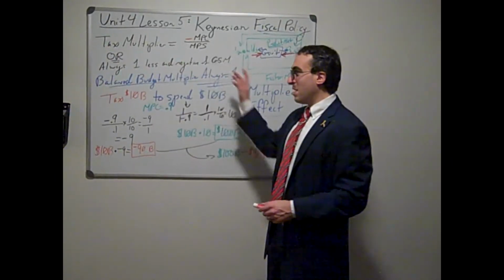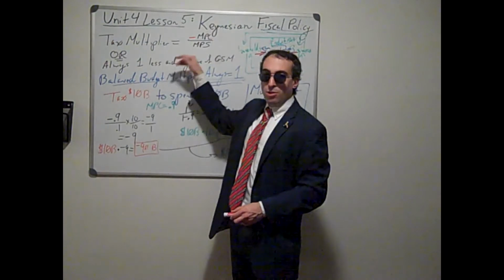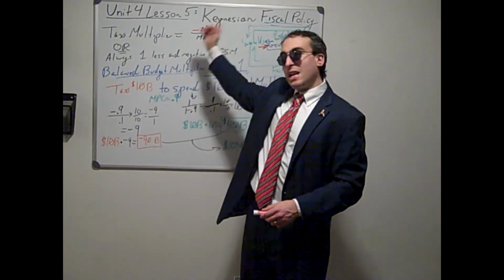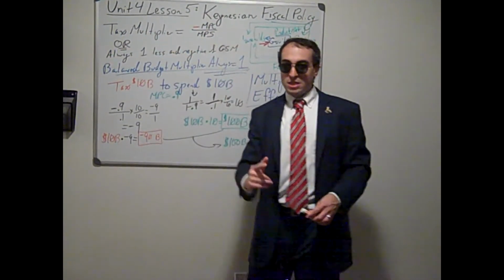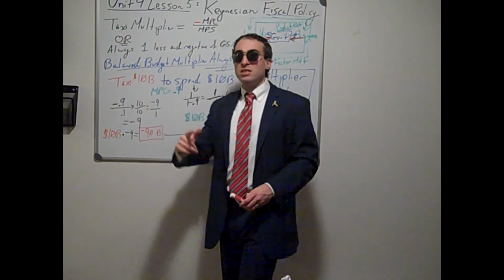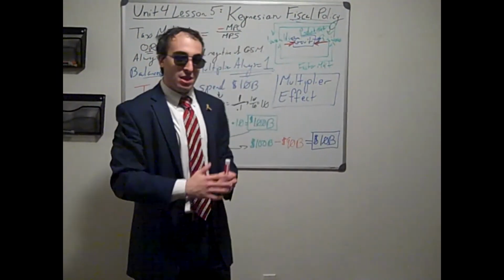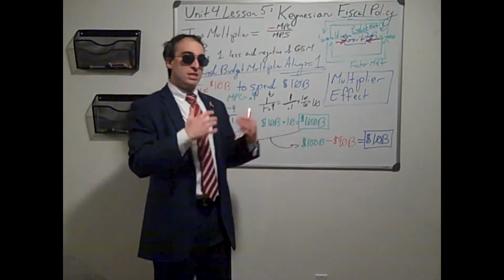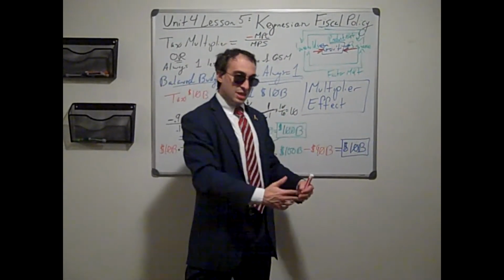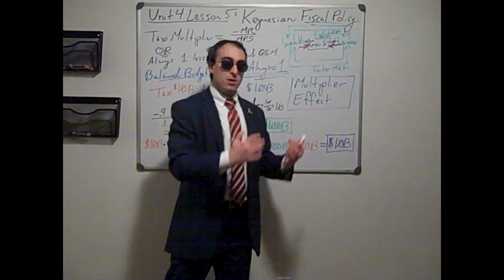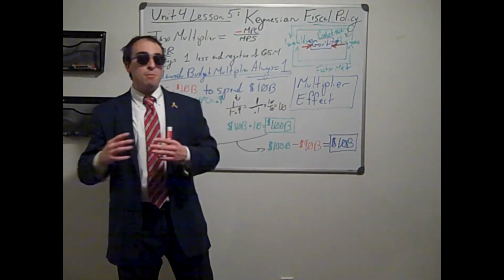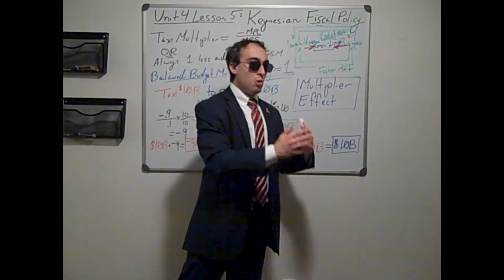The government spending multiplier will always be 1 greater than the tax multiplier, because people tend to incorporate government spending more into their disposable budget, into their income, versus a decrease in taxes, people tend to save more of that.